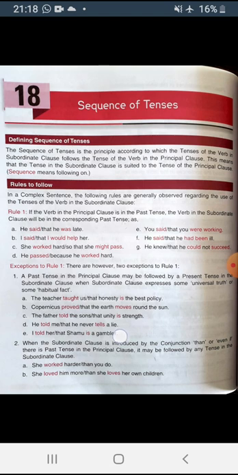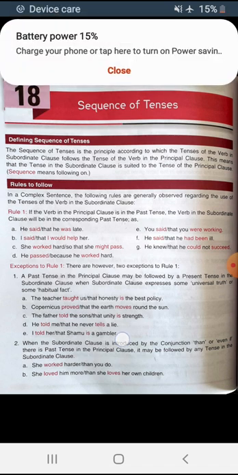As we discussed, present tense is used for an action that happens regularly, and second, for universal truth or habitual facts. So, if the subordinate clause is indicating a habitual fact or universal truth, then it will be in the present tense. You see, the teacher taught us that honesty is the best policy.